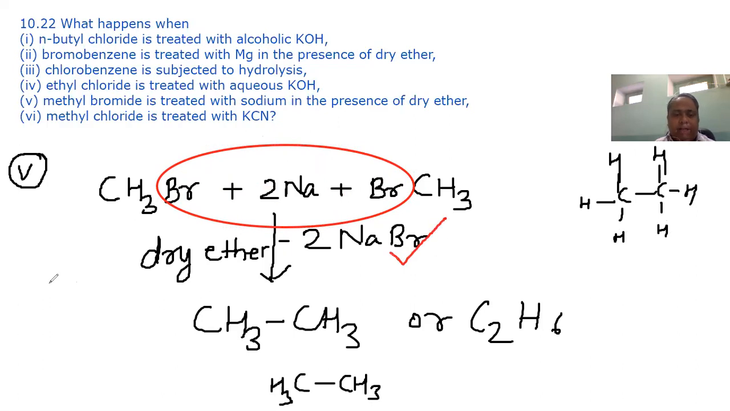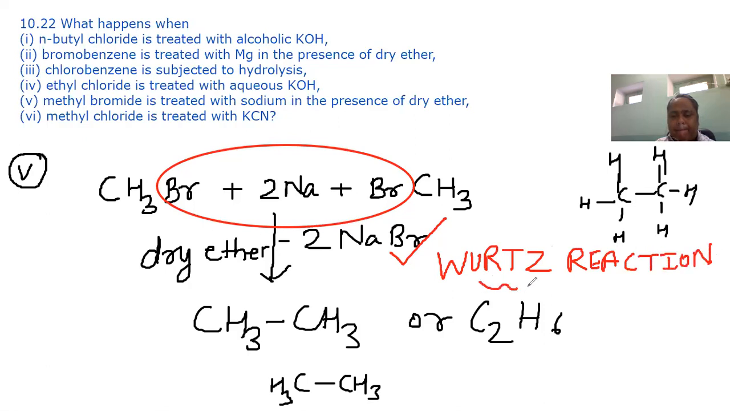This is a named reaction. It is called Wurtz reaction. In today's video, which I will be sending you, all the name reactions of this chapter are given. Methyl chloride is treated with KCN.